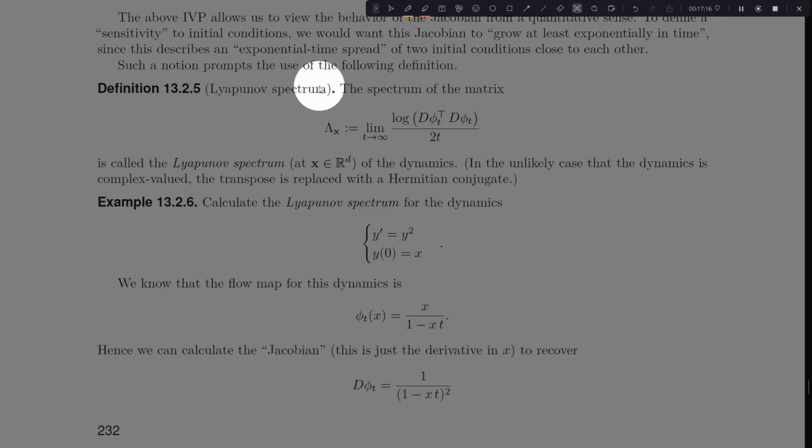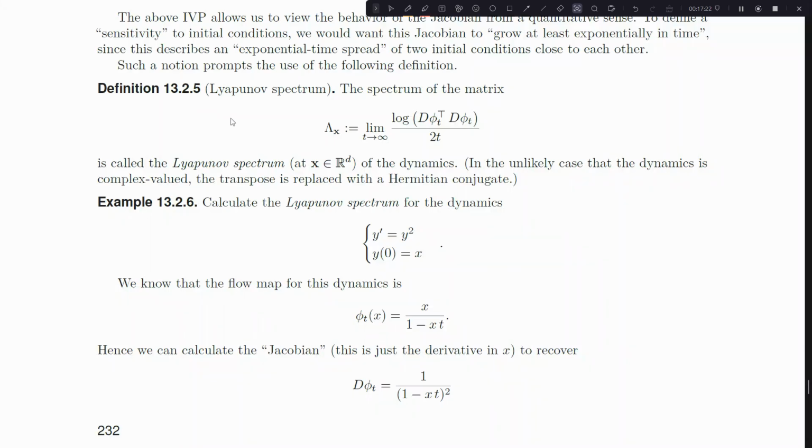We have this notion of a Lyapunov spectrum. So this is probably the most important definition you can memorize from this section, aside from the definition of the flow, because the Lyapunov spectrum is how we're going to verify sensitivity. Okay, so we verify sensitivity by constructing a matrix, which we call lambda sub x.